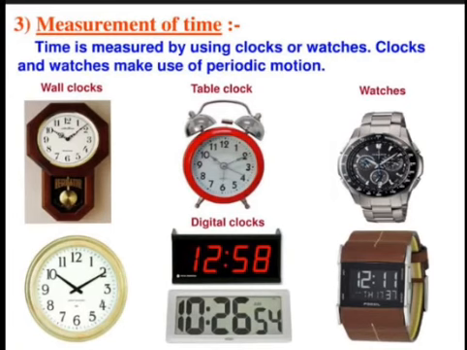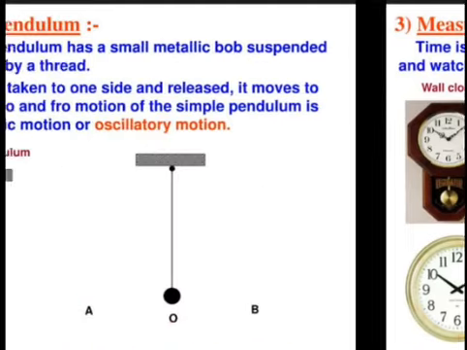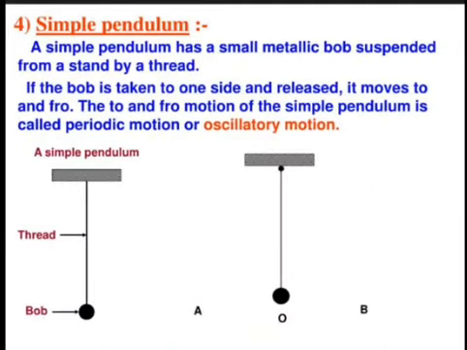Measurement of time. Time is measured by using clocks or watches. Clocks and watches make use of periodic motion. Simple pendulum. A simple pendulum has a metallic bob suspended from a stand by a thread. If the bob is taken to one side and released, it moves to and fro. The to and fro motion of the simple pendulum is called periodic motion or oscillatory motion.